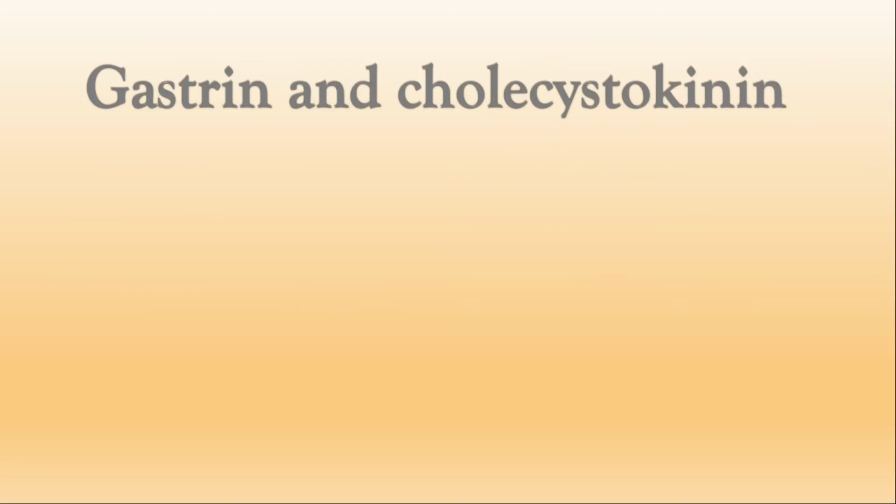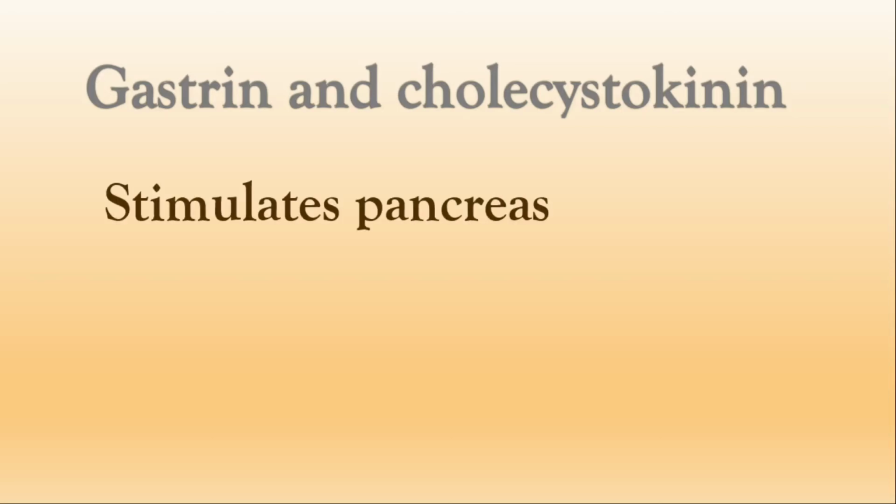And the next hormones are gastrin and cholecystokinin. So what is the role of gastrin and cholecystokinin? Their simple work is that they stimulate the pancreas. Based upon our body conditions, they stimulate the pancreas. If I want insulin, it will produce insulin. If the body requires glucagon, it will produce glucagon in our body.